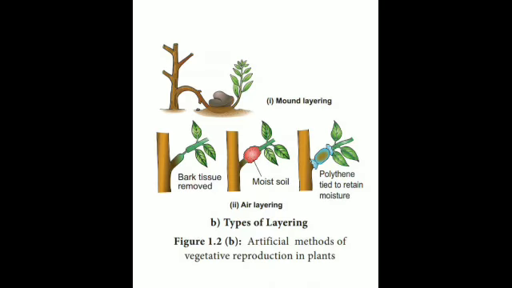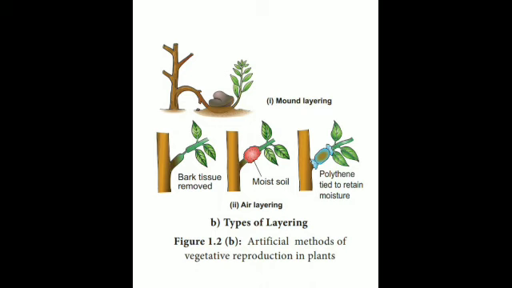Apart from this, we have a second method of artificial vegetative propagation, that is layering. You were told about the stem which naturally grows horizontally, gets covered by soil when it touches the ground, and grows into a new plant. Here it is done artificially.